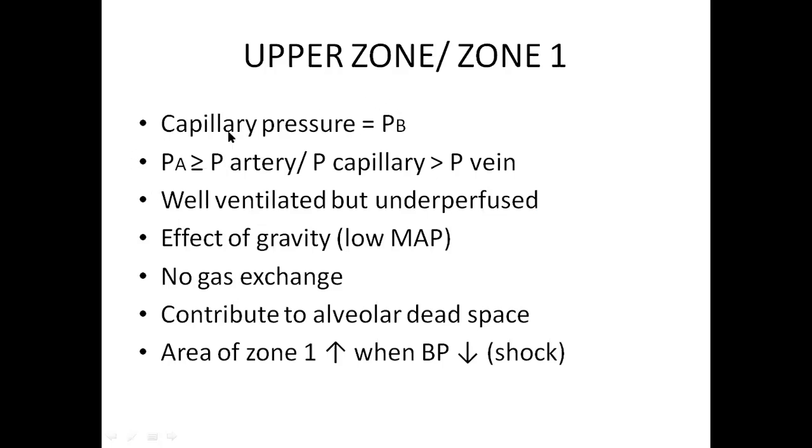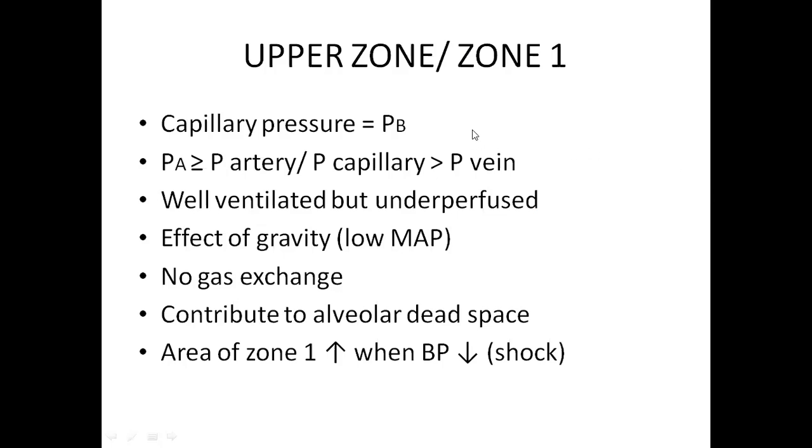There the alveolar pressure will be greater than or equal to the arterial and capillary pressures, which will be more than the pulmonary venous pressure. What you are supposed to understand is that here the alveolar pressures can be higher than the capillary pressures, and they are always higher than the pulmonary venous pressure. So the pulmonary artery forms pulmonary capillaries, surrounding the alveoli, becomes pulmonary vein and comes out.